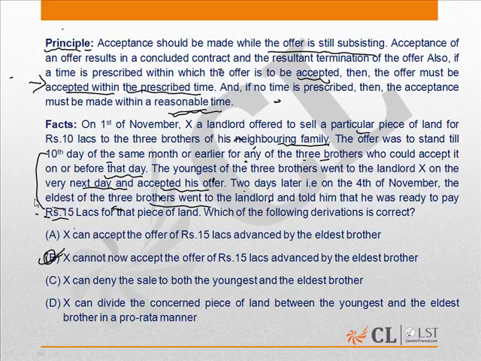That is, it did not remain open to be accepted by any of them so as to give rise to a contract with the landlord. So basically the contract will be established with the youngest of the three brothers. Nothing is left for the elder two brothers to accept, making B the correct answer.